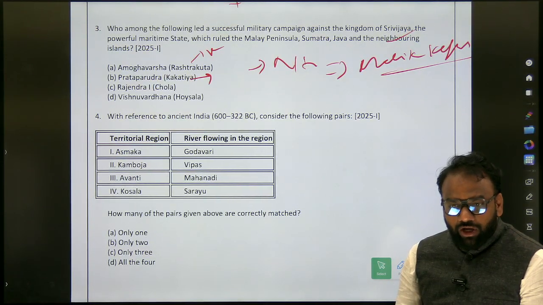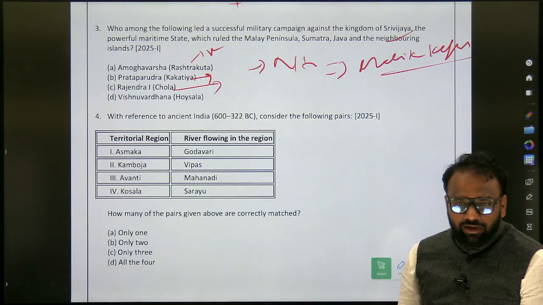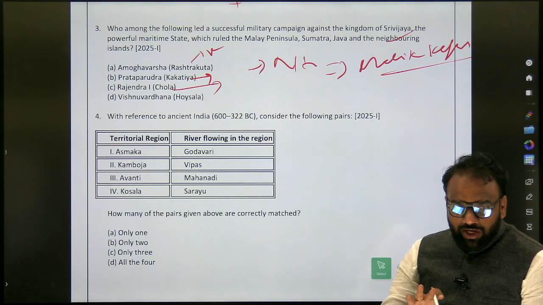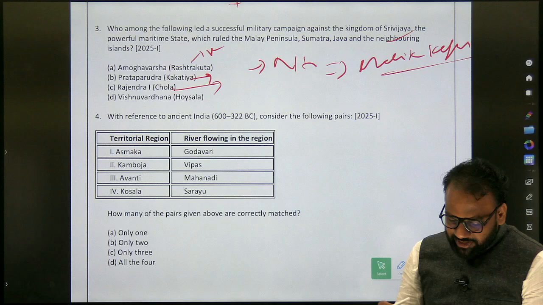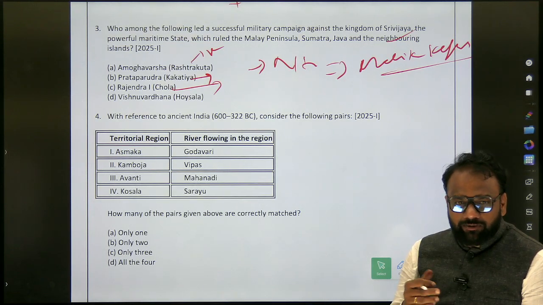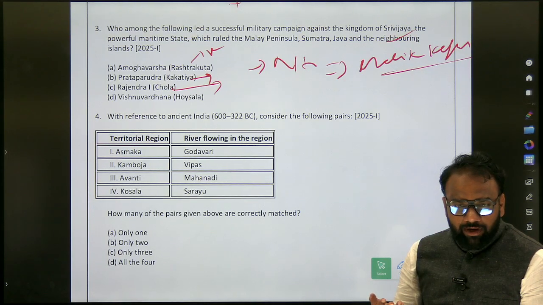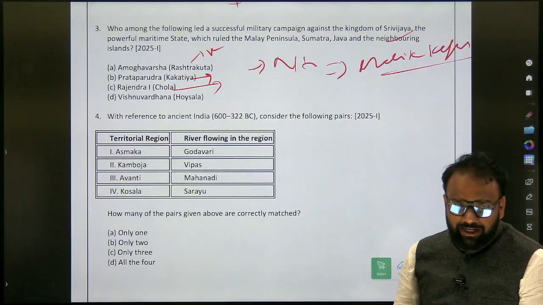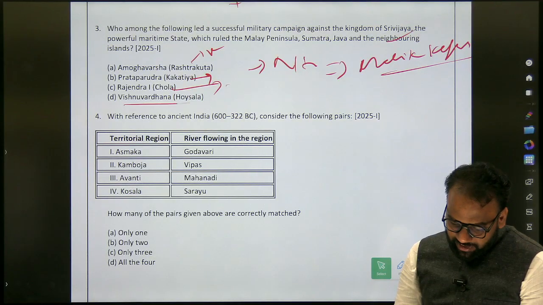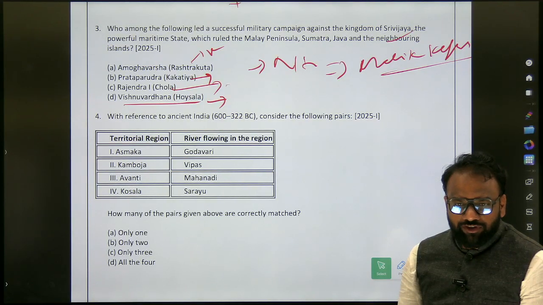Kakatiyas, 12 to 14. Cholas. Sir, when it comes to Cholas, there are early Cholas, medieval Cholas and later Cholas. Whenever they mention Chola and Rajendra I, they are speaking about which Cholas? Medieval Cholas or later Cholas? They are speaking about later Cholas. Next, Vishnuvardhana, Hoysala. From which century to which century?